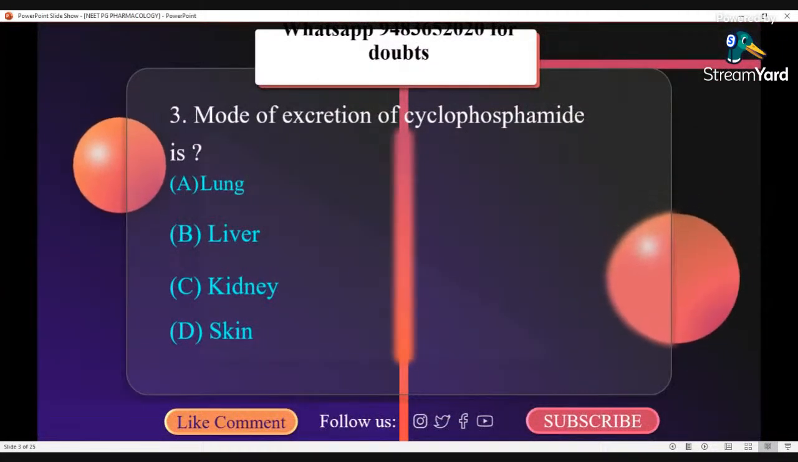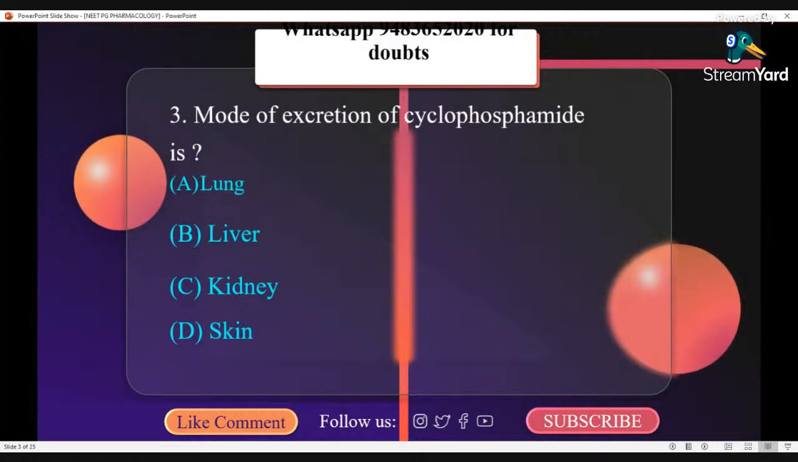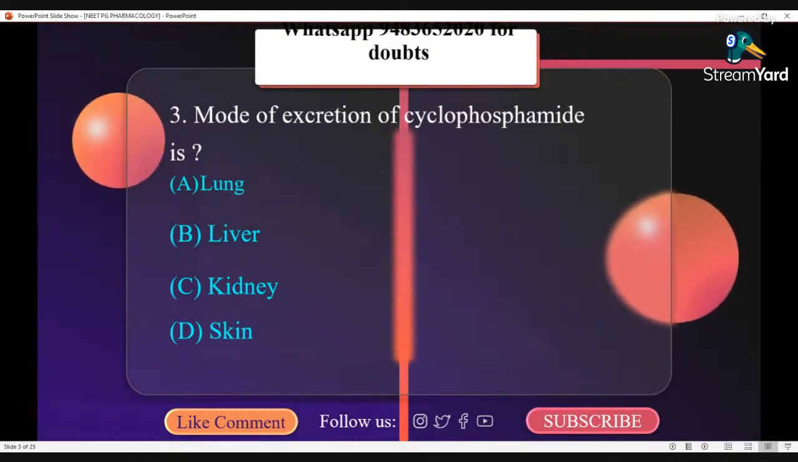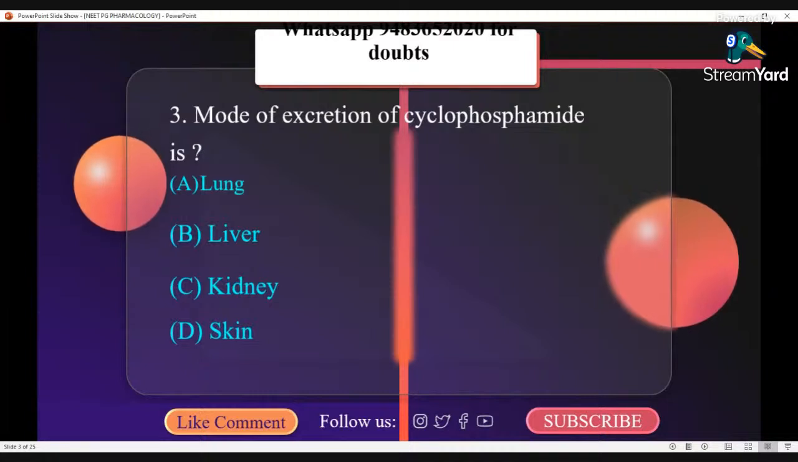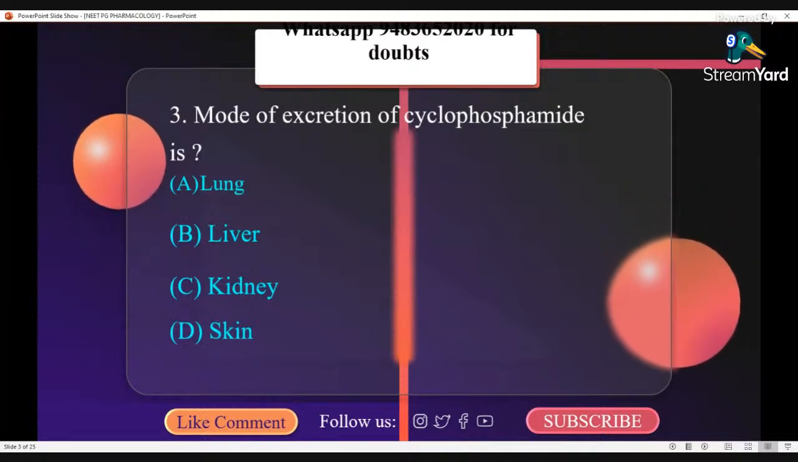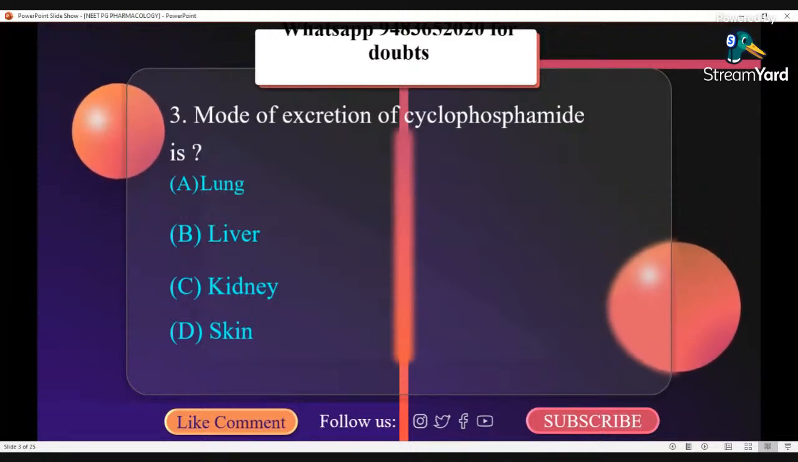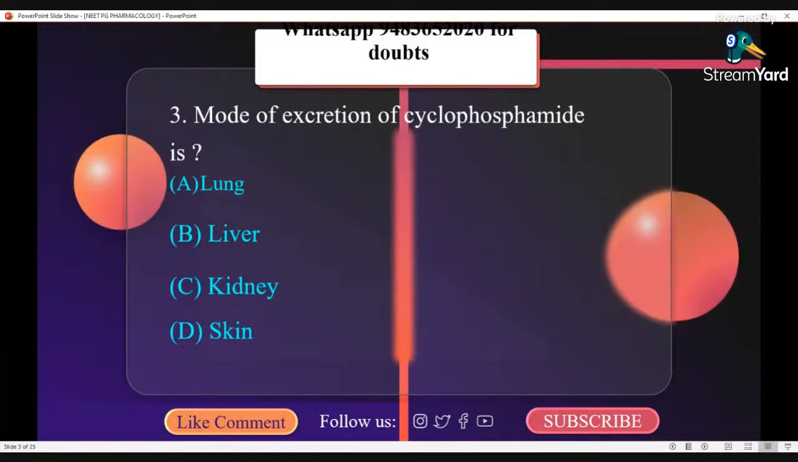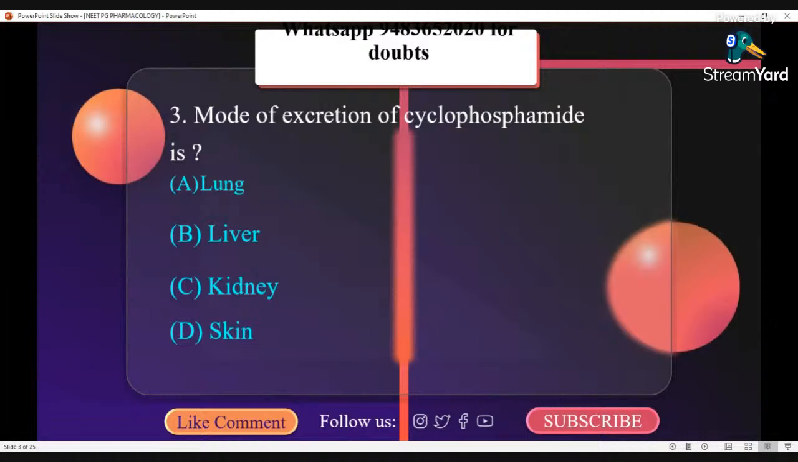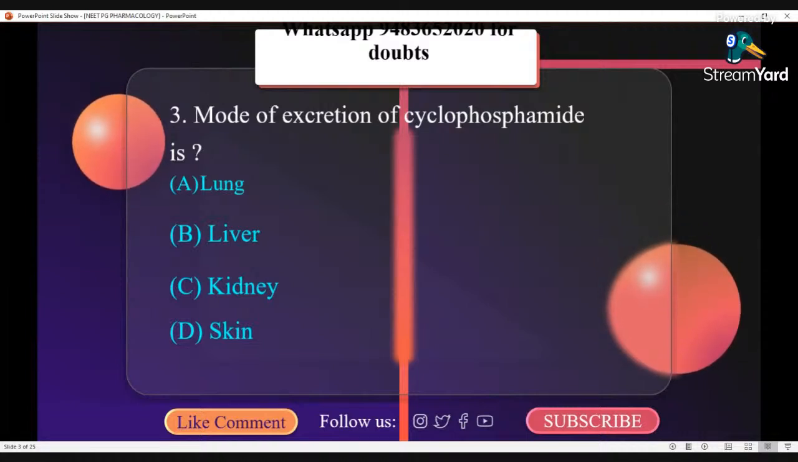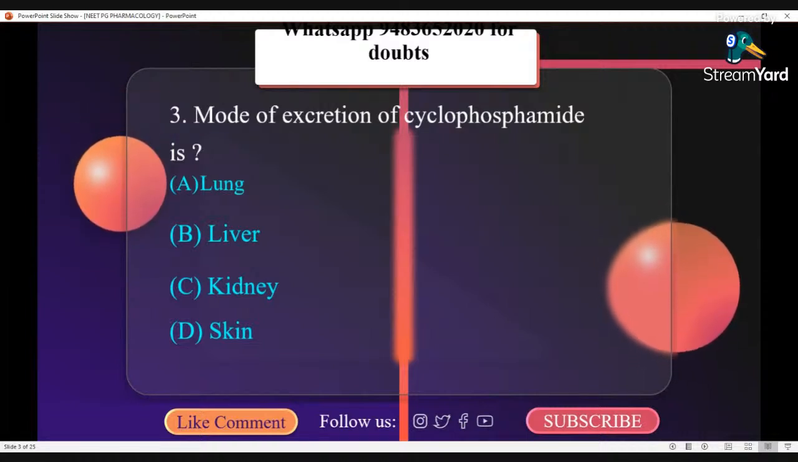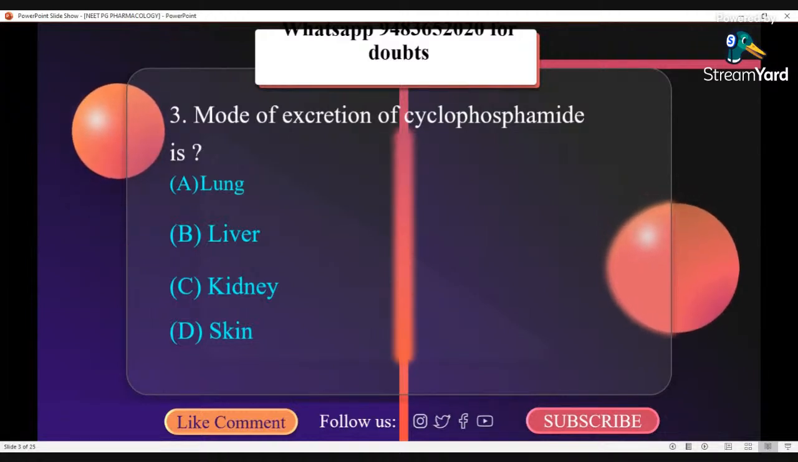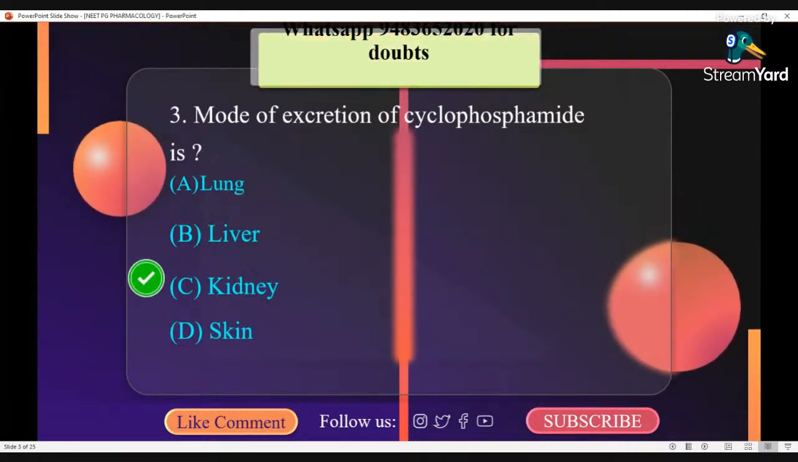Mode of excretion of cyclophosphamide is kidney. So the correct option here is kidney. Cyclophosphamide is primarily metabolized, 80%, and metabolites are excreted in urine. 10 to 20% is excreted unchanged in urine and 4% is excreted in bile. So the mode of excretion of cyclophosphamide is kidney.